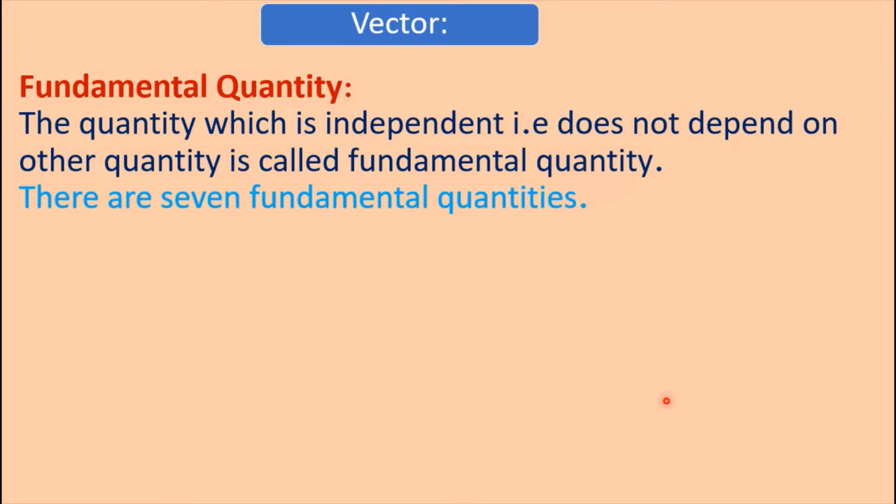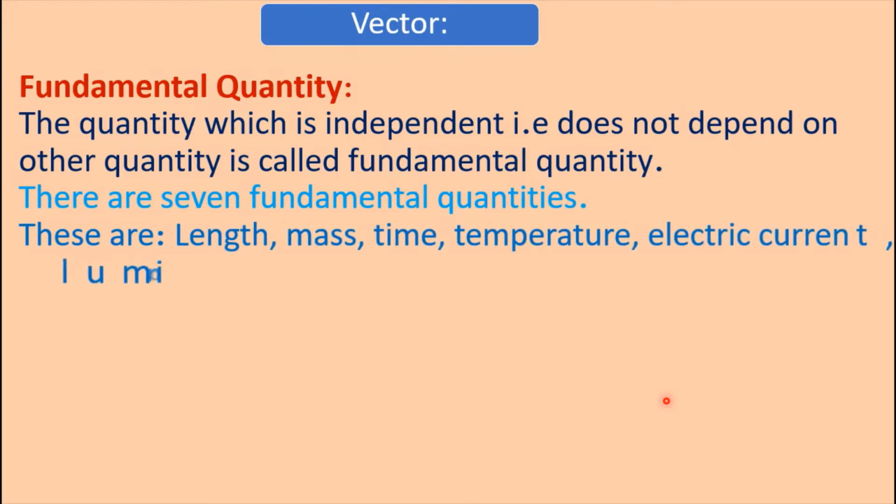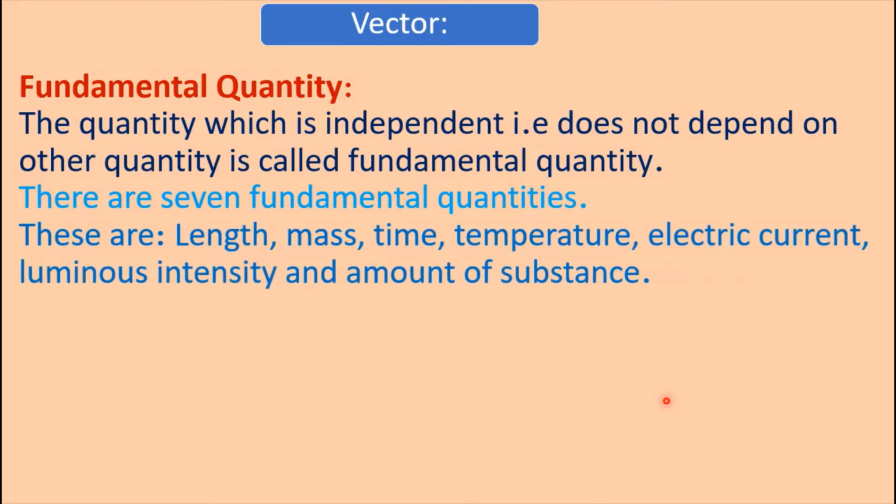There are 7 fundamental quantities. These are length, mass, time, temperature, electric current, luminous intensity, and amount of substance. That is, these 7 fundamental quantities do not depend on any other quantity.